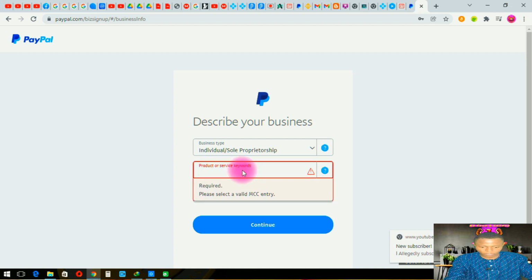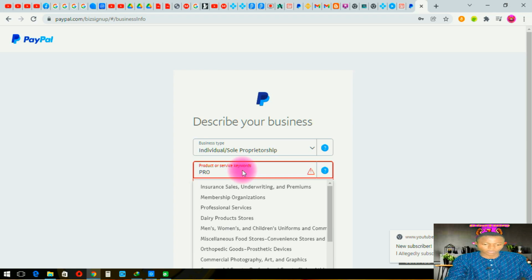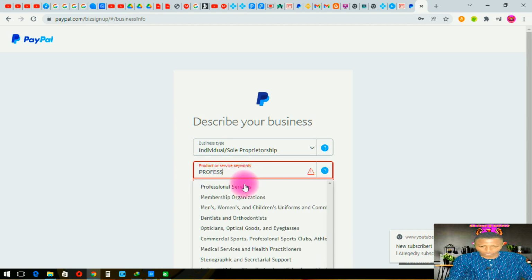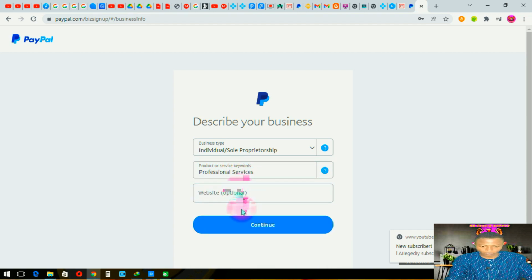You can use any one that you decide. If you have a website, you can link it here. You can put the link for your website. The address of your website is optional. If you don't have it, you can leave it like that. It's not a must that you use it. So I will click on the continue button.